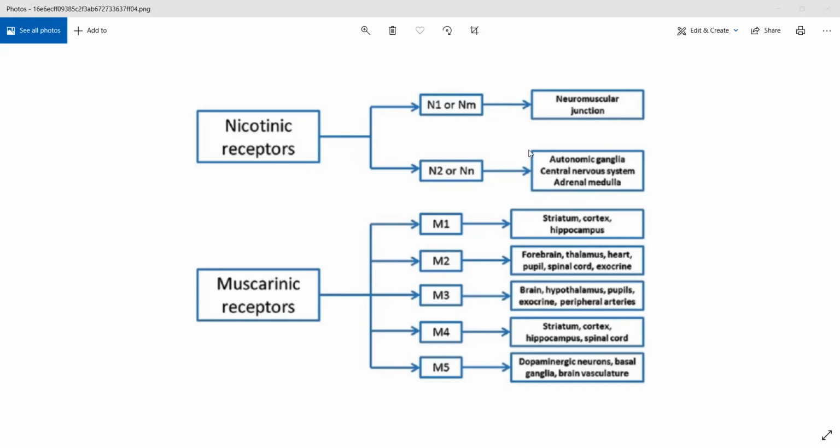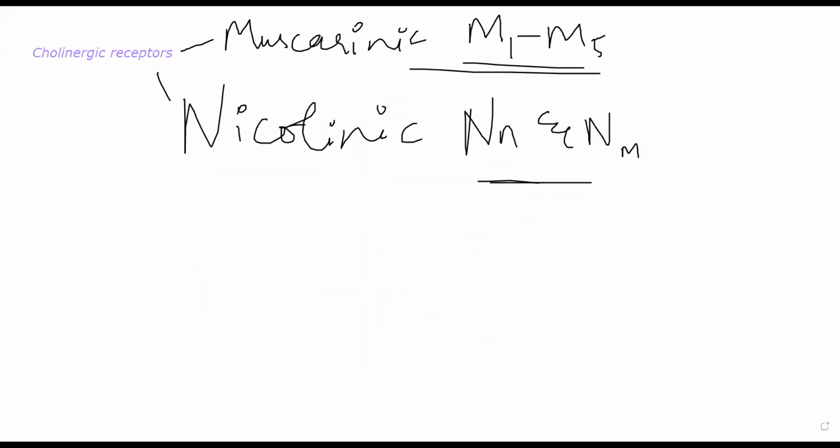Now, coming to the actions of acetylcholine, whenever it binds to these receptors, you will have a lot of functions of acetylcholine, depending on which receptor is being stimulated. For example, if it is a muscarinic receptor that is stimulated, you will get a response from wherever those locations are: blood vessel, heart, smooth muscle, secretory gland, eye, and so on. और निकोटिनिक रिसेप्टर रहा तो जनरली एनएमजे या ऑटोनॉमिक गैंग्लिया या सीएनएस वहां से फंक्शंस आते.